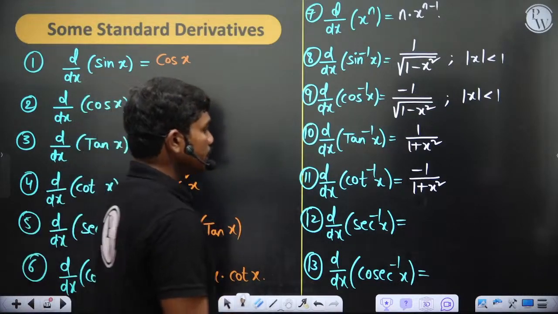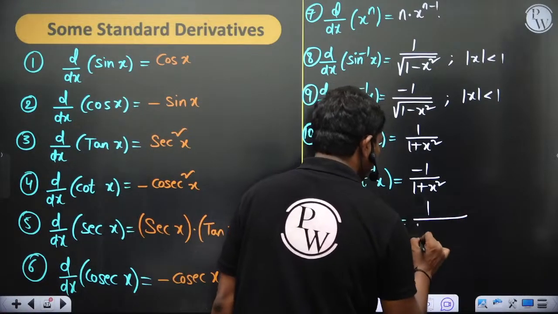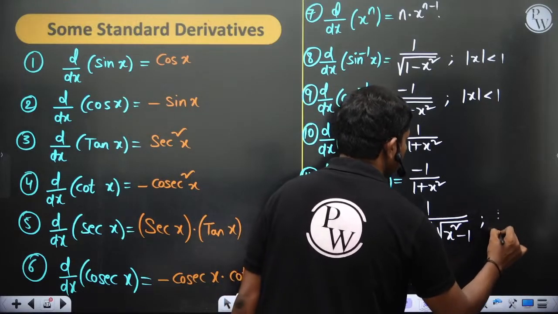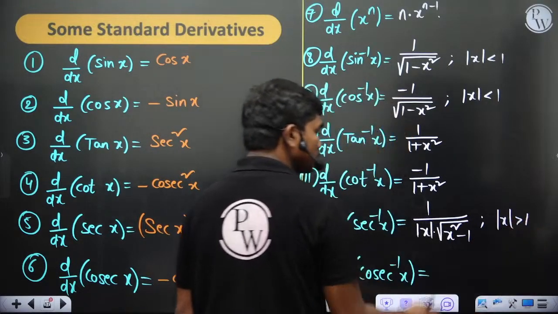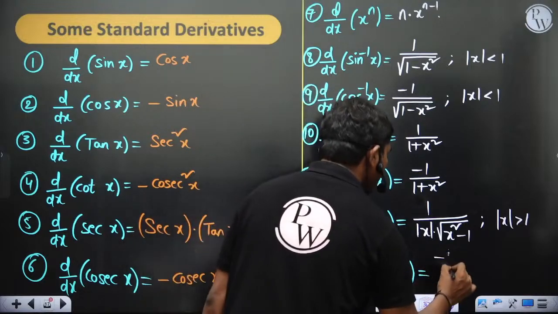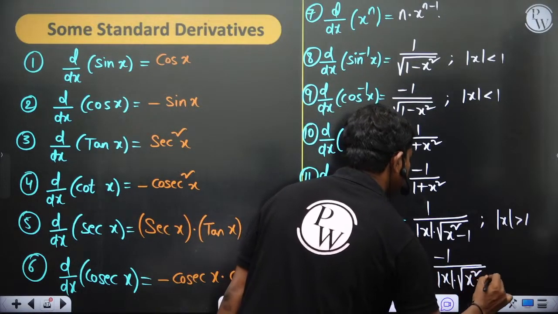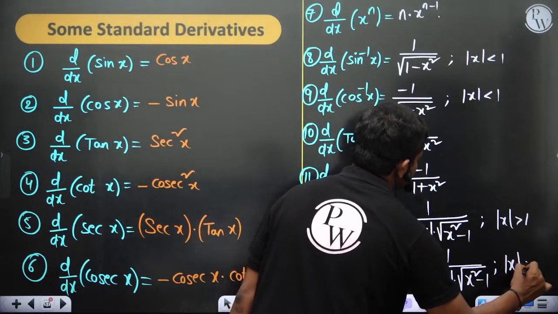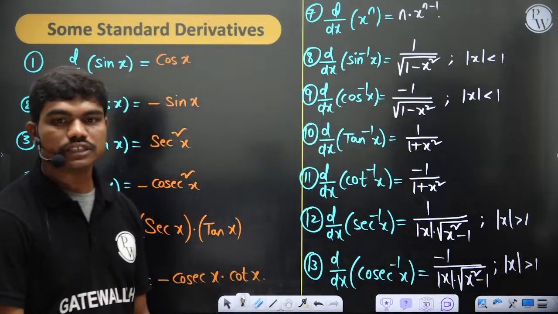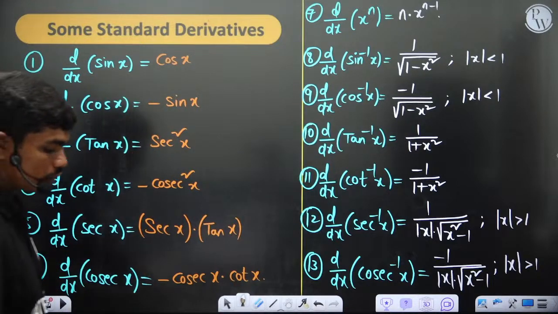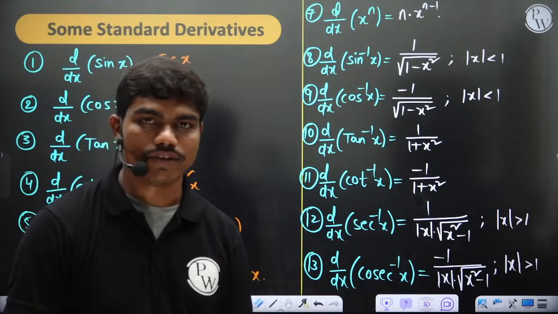Then secant inverse x is 1 by mod x times root of x square minus 1, and here mod x greater than 1. Okay, because this should not enter the complex regime again. Cosecant inverse x is minus 1 by mod x into root of x square minus 1, mod x greater than 1 again here. Okay, so these are the things. Clear? And you might know all these formulas, basically trigonometry and exponential, all these things you have seen.